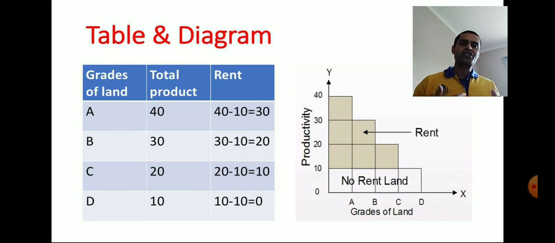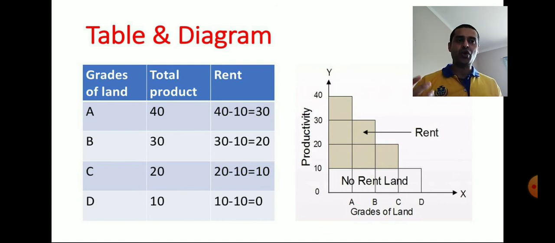Moving on to the next, grade B land. Grade B land can produce 30 metric ton, and the inferior is obvious, that is 10 metric ton, and deducting 10 from 30, what we get is 20 metric ton. And same is the case for grade C land. 20 is the productivity and 10 is the inferior one, and deducting 10 from 20, we have 10 metric ton. But from the last grade of land, there is no rent.